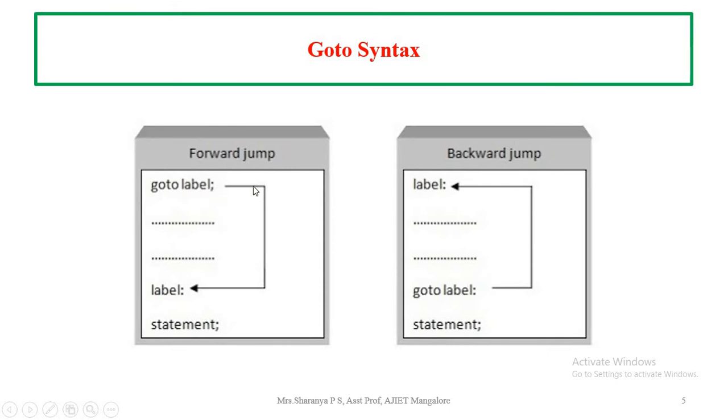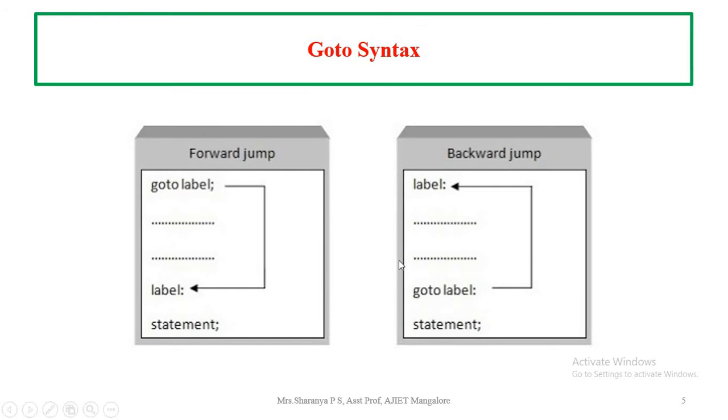In the forward jump, as the name indicates, the control will jump in the forward direction. First the goto statement will be seen, and then it will find the corresponding label in the code, and the control will move to the label, and the execution will continue with the statement present next to the label. So in a forward jump, the set of code present between the goto and the label will be skipped. It is not going to be executed.